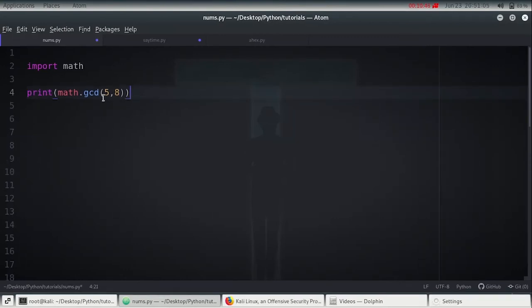So math has other methods like ceil and floor. If we have a number like 5.78, and if we want to round up this value, we say ceil and we pass the number.